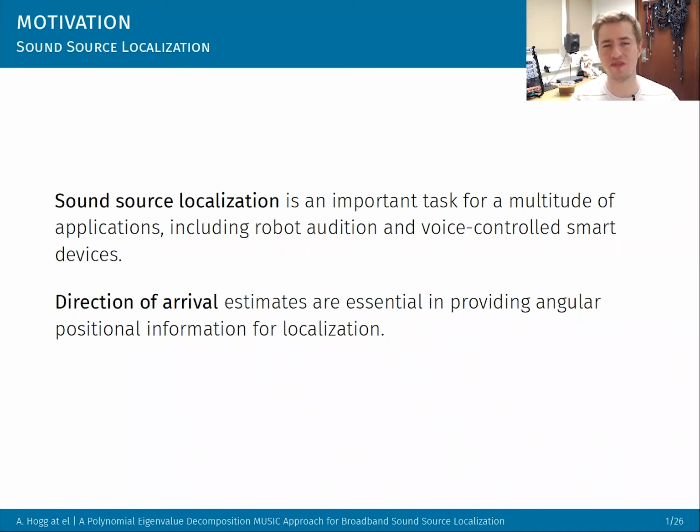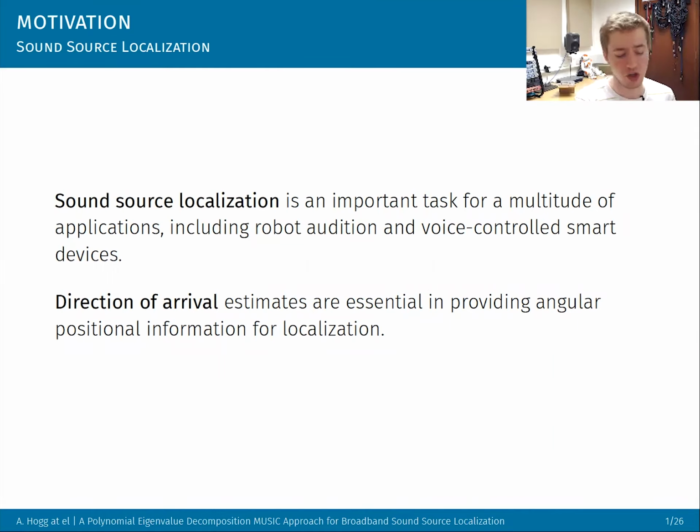Well, you can imagine even in our day-to-day lives we have things like smart devices. More and more robots need to understand their environment. So there's lots of different devices that need to be aware of where sounds are coming from, the angle from which they're coming. And a subset of sound source localization is direction of arrival, which is the azimuth part, working out at which angle do sound sources arrive. And that's what this work is going to look at.